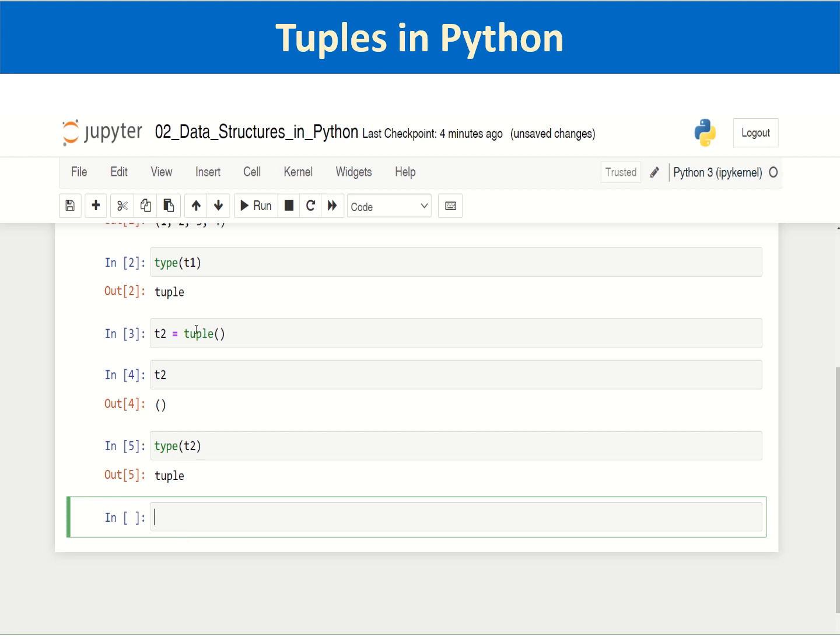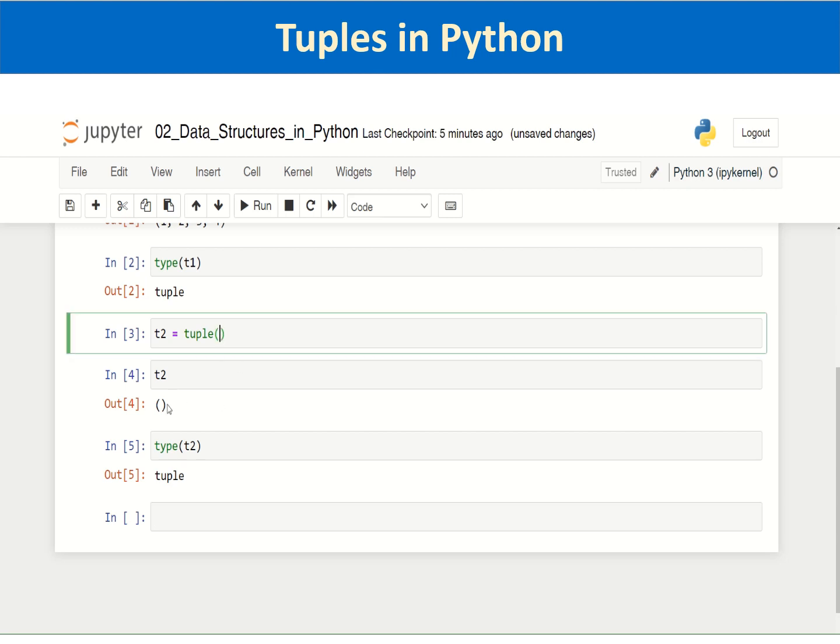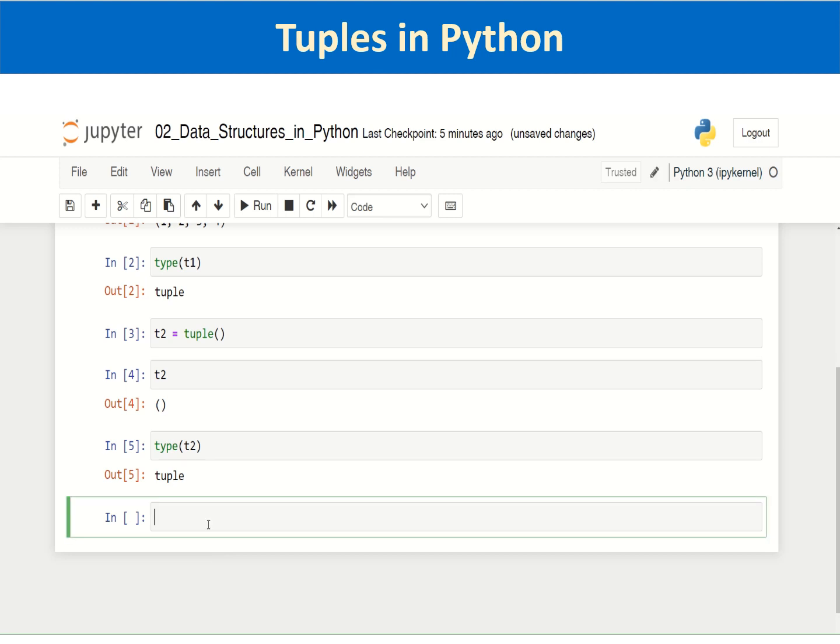This tuple built-in function accepts one parameter. Here I haven't passed any parameter, so it created an empty tuple. So let us say t3 is equal to tuple, and I will pass a string, hello world.